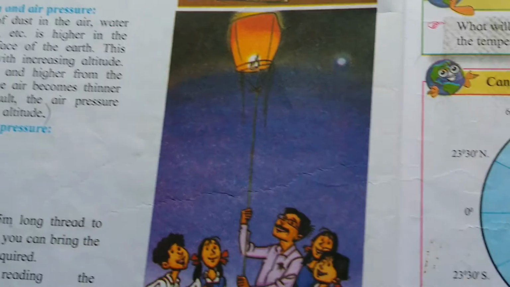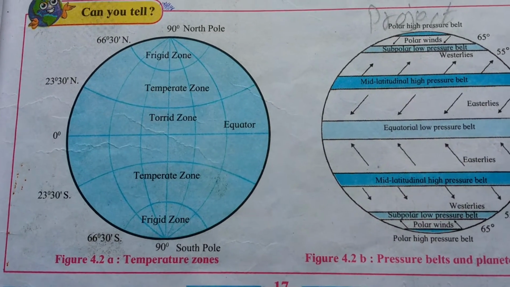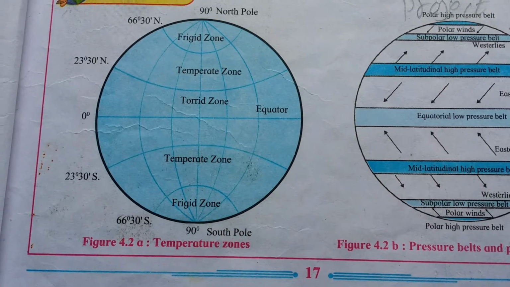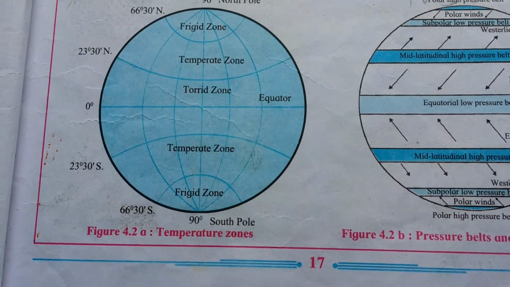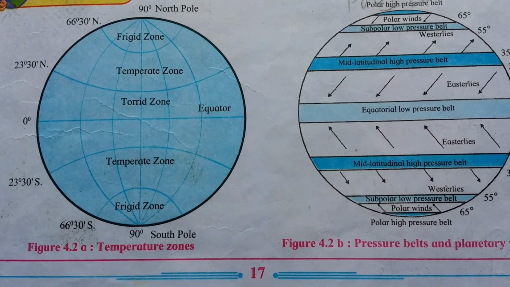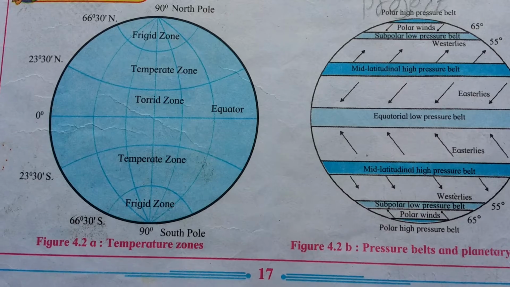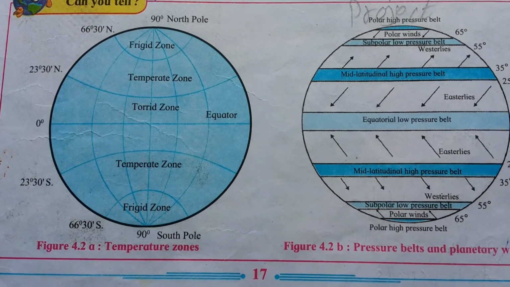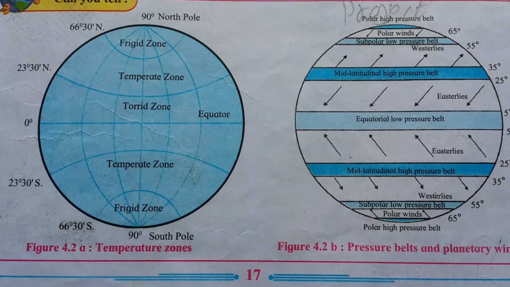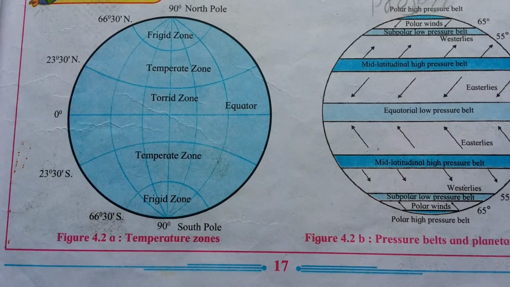Now, let us study about temperature zones and pressure belts. Temperature zones and pressure belts are interrelated to each other, but the latitudinal extent of the temperature zones is much larger while pressure belts are narrow. See figure 4.2a and figure 4.2b.